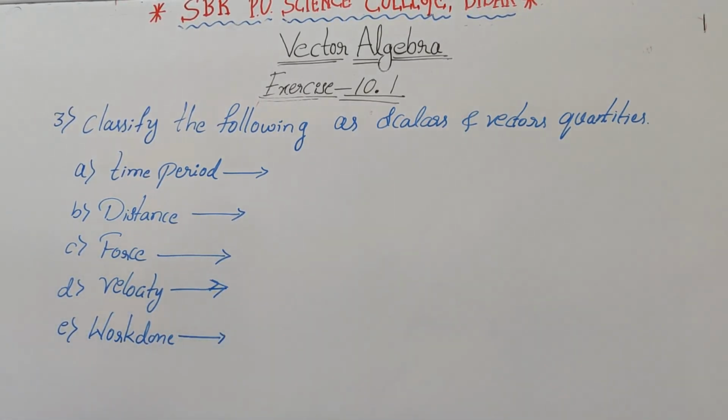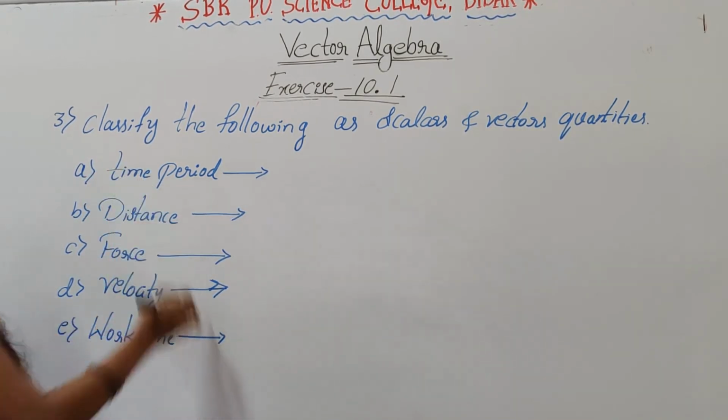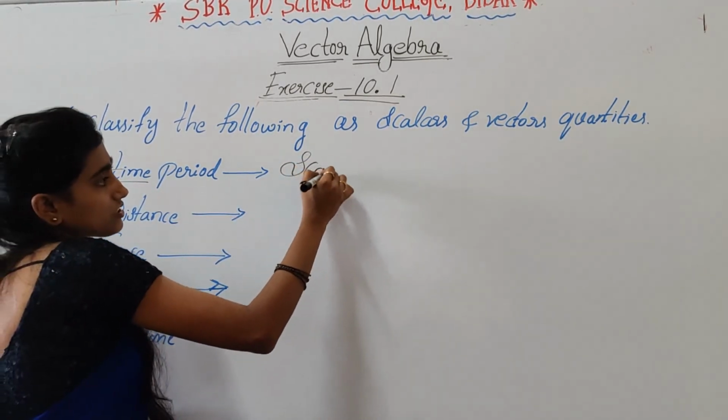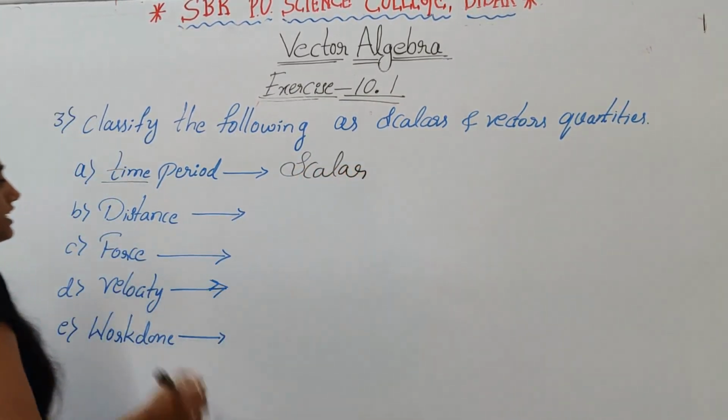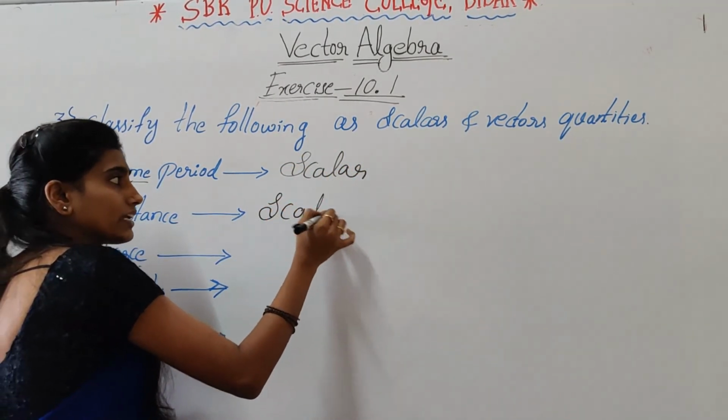So here classify the following as scalars and vector quantities. In that first one, time period. So just now I said time. Time is a scalar quantity, right? So this is scalar quantity. The next one, distance. Distance is also a scalar quantity.